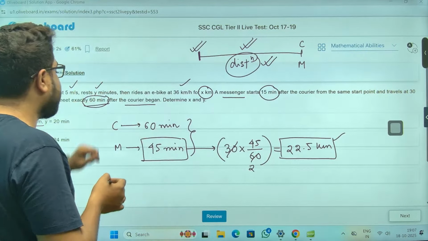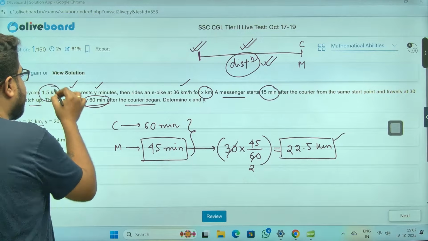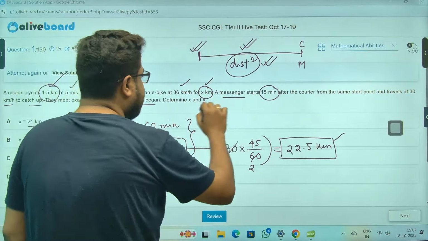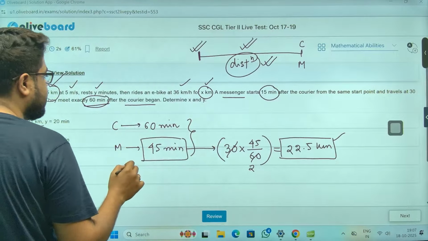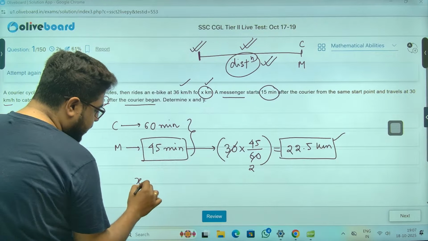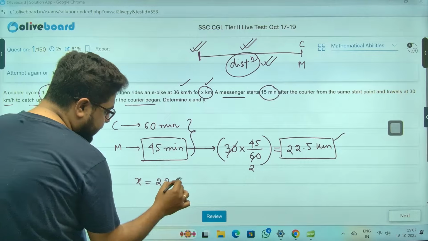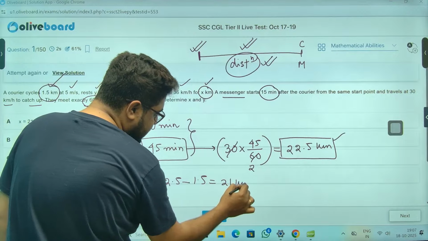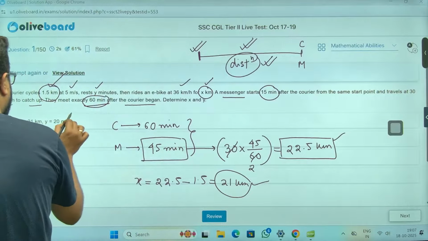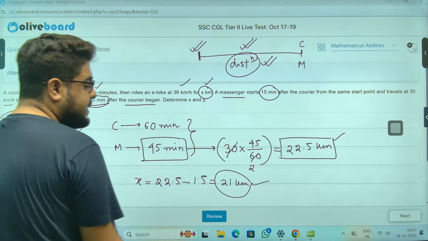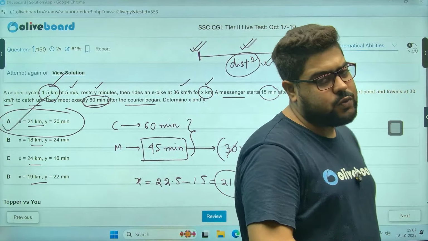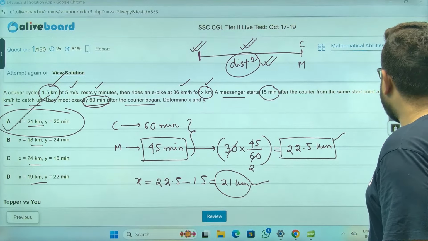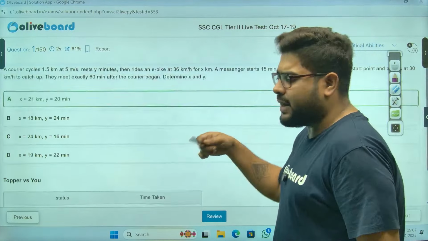Now let's figure that out. The courier has gone 1.5 kilometers here, x kilometers here, and that's all. So what will be the value of x? 22.5 minus 1.5, which is 21 kilometers. That's my answer. So option A, x equal to 21. I do not need to do anything else. Just this much was this question. I will not even check for y.